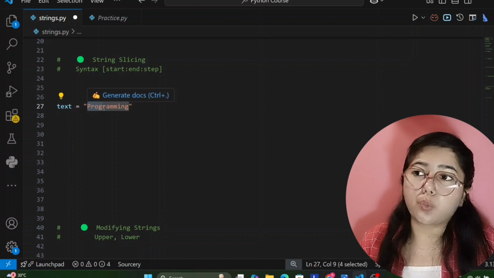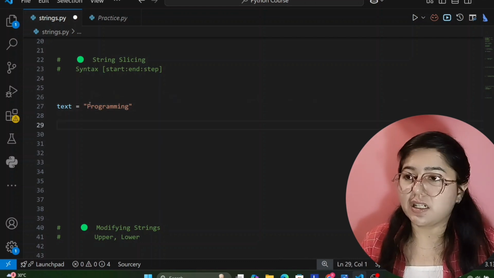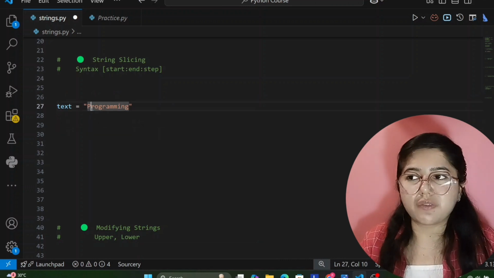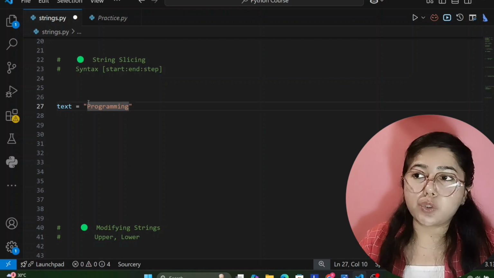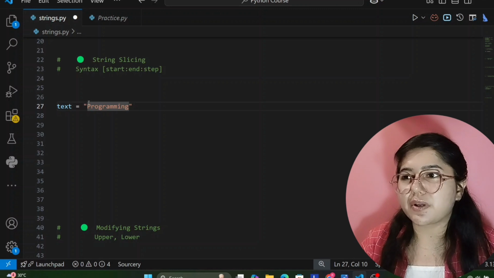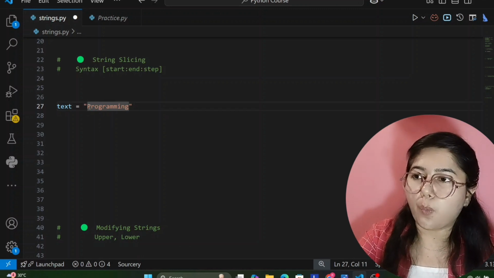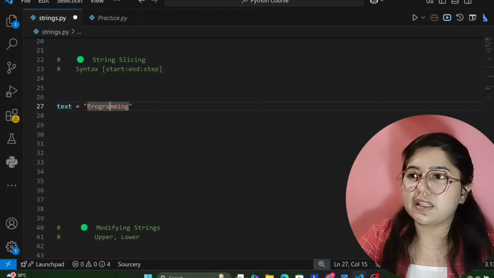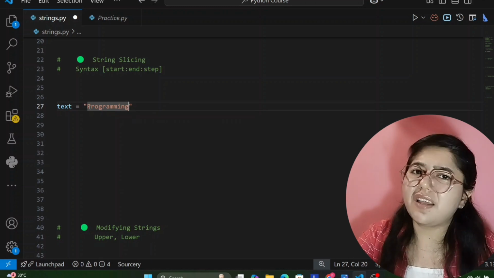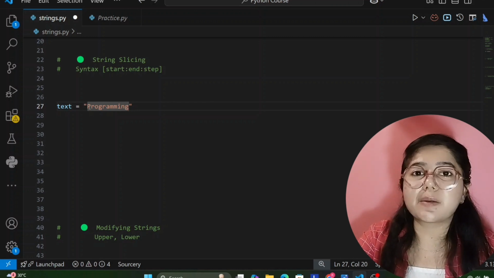The remaining I don't want. So for slicing it, first we will see what the index numbers are, and then what its length is, so that we can slice it. I have already told you that in a string the index number starts from 0. So p has index 0, then r has 1, then 2, 3, 4, 5, 6, 7, 8, 9, and then 10. That means the last character of the string has index 10. And what will be its length? 11, obviously, because the index starts from 0.